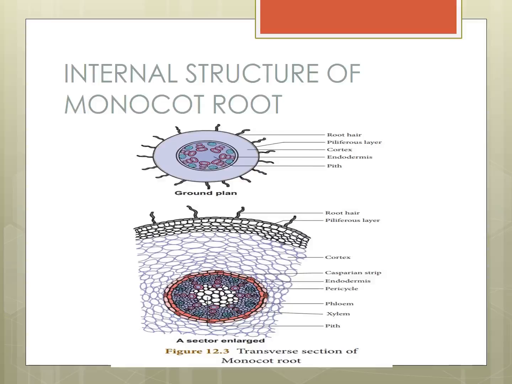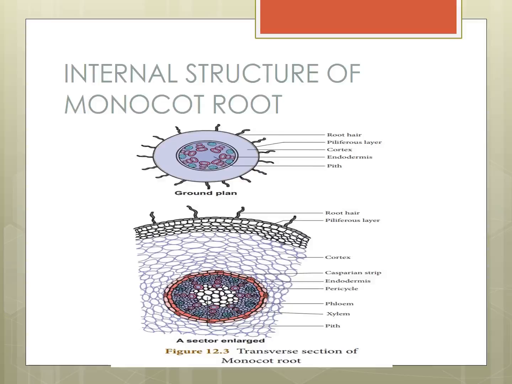See the picture, Casparian strips. Casparian strips are made up of suberin. Okay? Endodermis finished. Next we will see the stele.